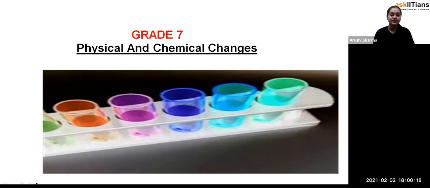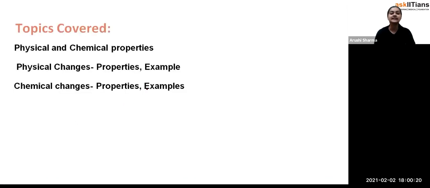These are the topics, students, which we are going to cover in today's class: physical and chemical properties. I'll tell you why we start with physical and chemical properties. Then we are going to see physical changes and chemical changes with their properties as well as their examples.